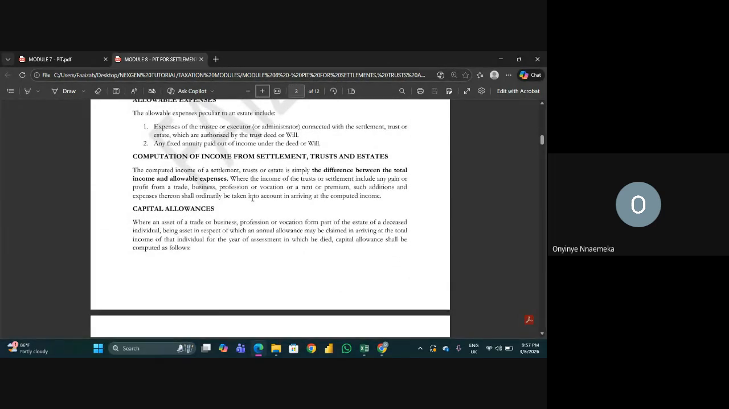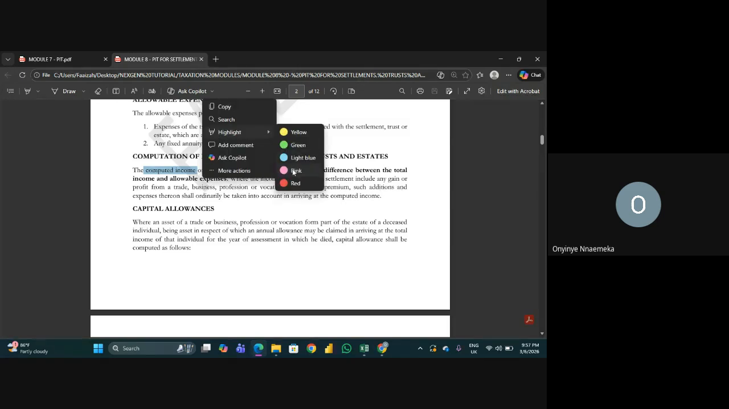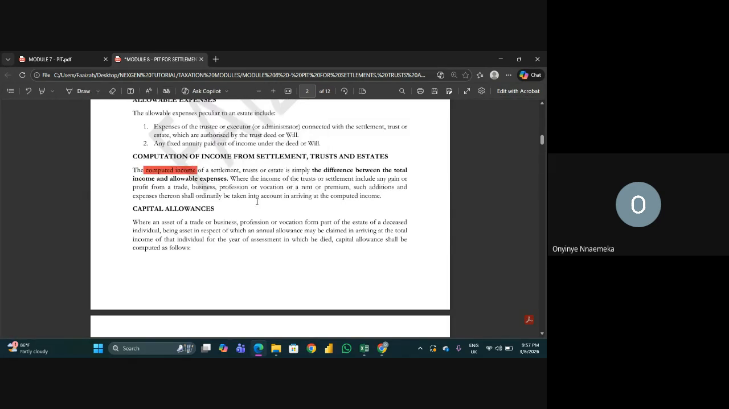Computation of income from settlement, trust, and estate. Now, the computed income is simply the difference between total income and allowable expenses. Now, see the words computed income. I'm supposed to bold that part. Computed income. Let me get it right. Computed income is the difference between total income and allowable expenses.